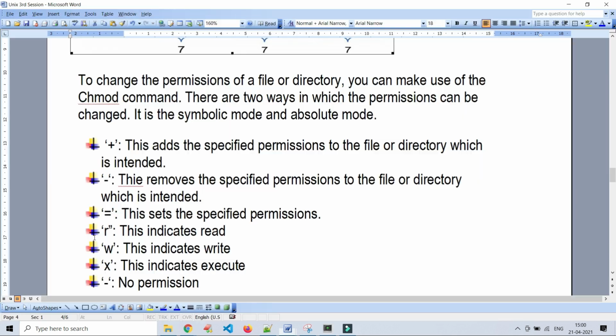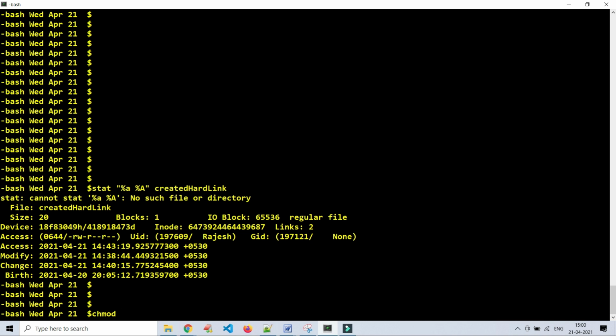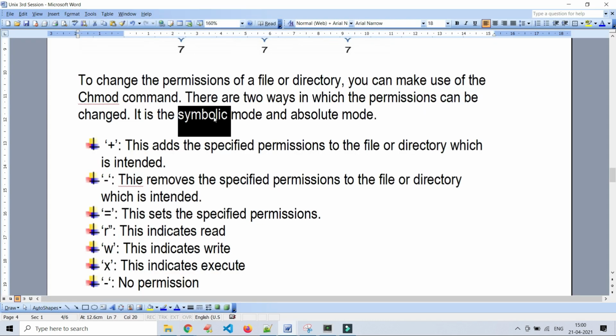See here, permissions can be given in symbolic mode or absolute mode. Generally, in two ways we can give the permissions and revoke the permissions of a file or directory. One is symbolic mode and the other is absolute mode, which we can also call numeric mode.